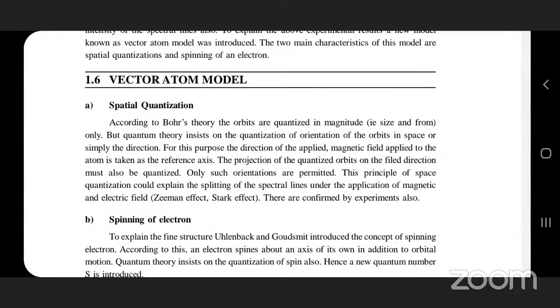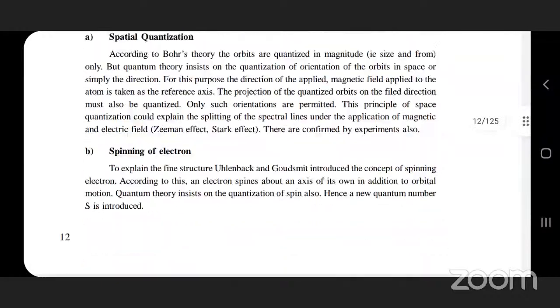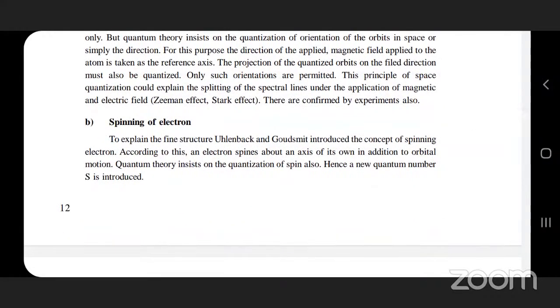Why the spectral lines split could not be explained in detail under the application of magnetic as well as electric field. Okay, the magnetic field is related to the Zeeman effect, the electric field is related to the Stark effect. Okay, next one, spinning of electron. So Uhlenbeck and Goudsmit, you need to know about that.